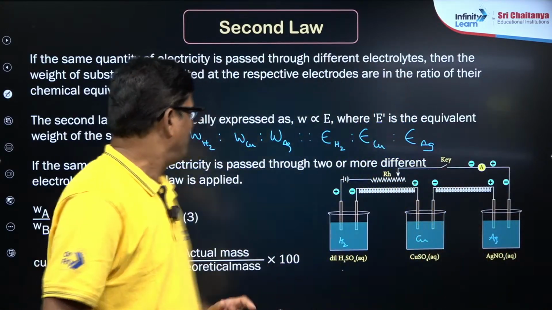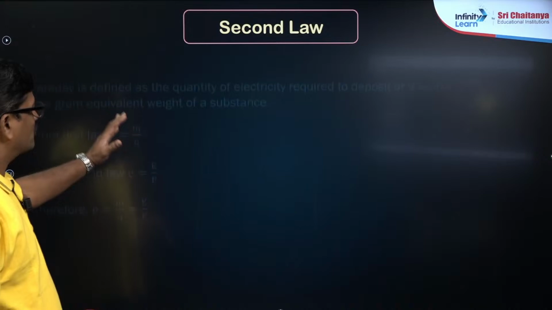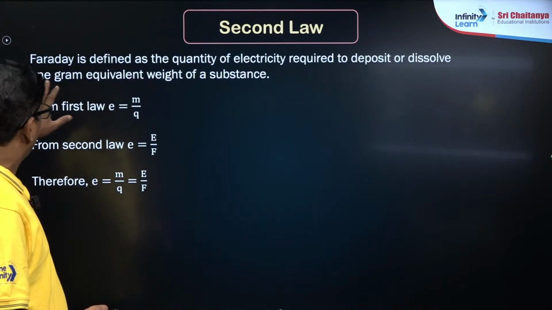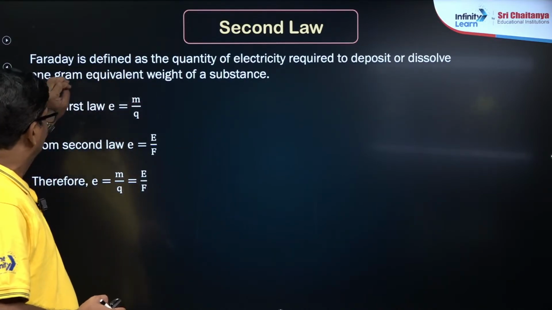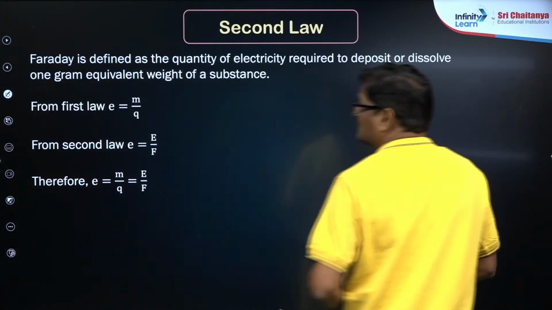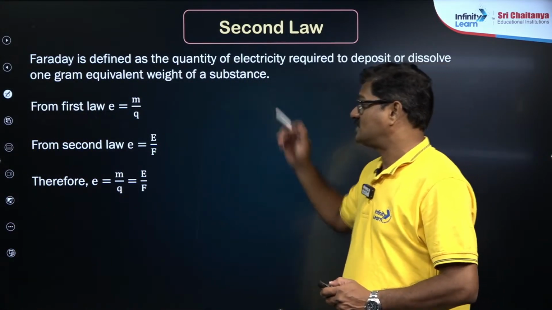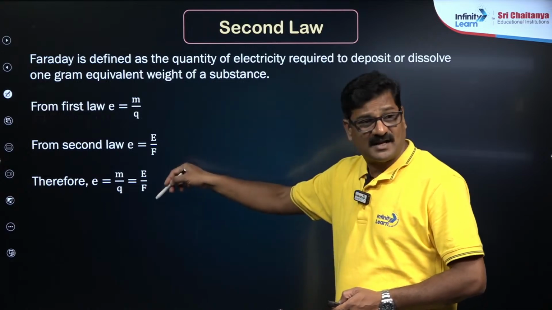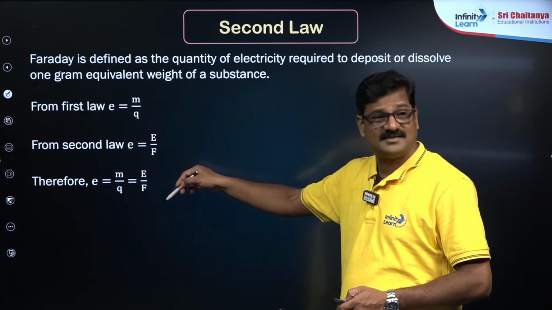Based on that you can have so many questions. And Faraday is defined as the quantity of electricity required to deposit or dissolve 1 gram equivalent weight of a substance. So from this, electrochemical equivalent weight is defined.